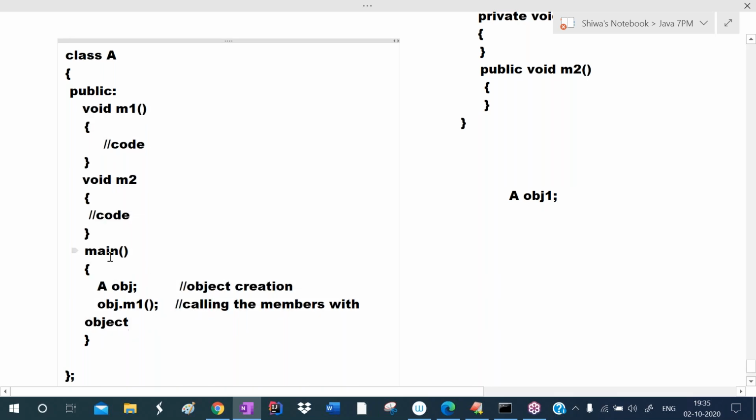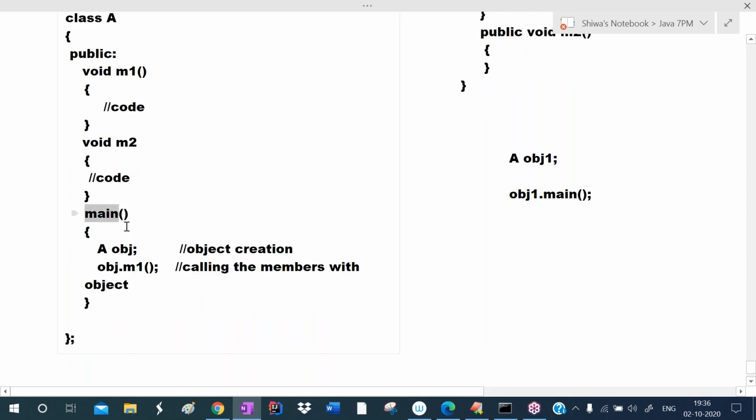So now if main is becoming a member of the class, we have to create the object, and with the help of this object, we have to call the main method. But where will the object be created? Where you write this code, you have to write it inside the main only. But to call the main method, an object is required.